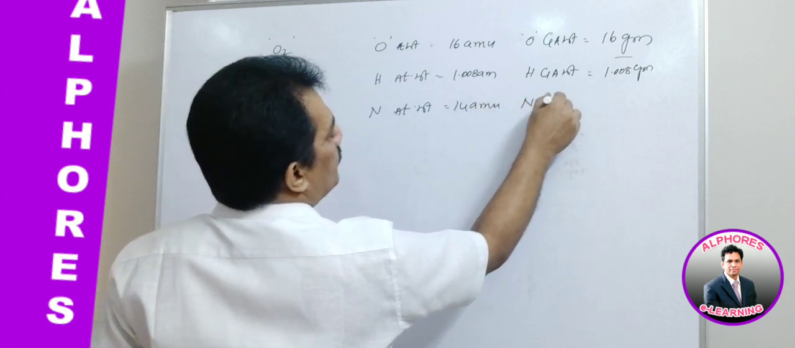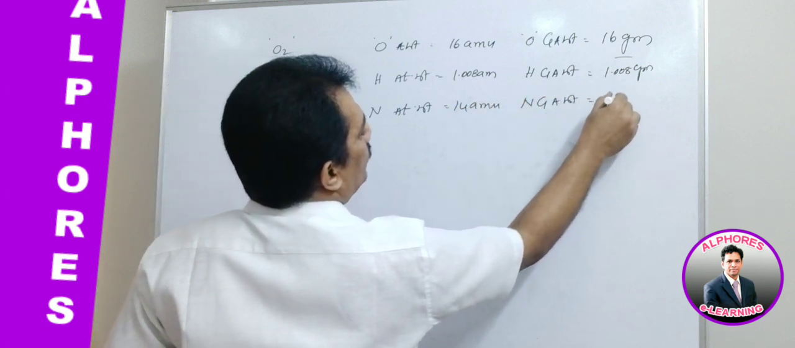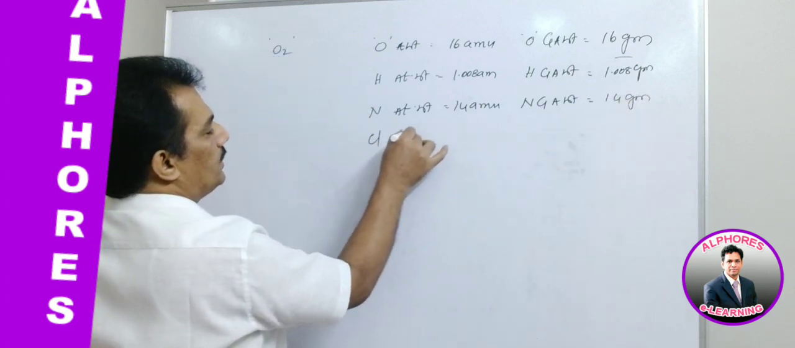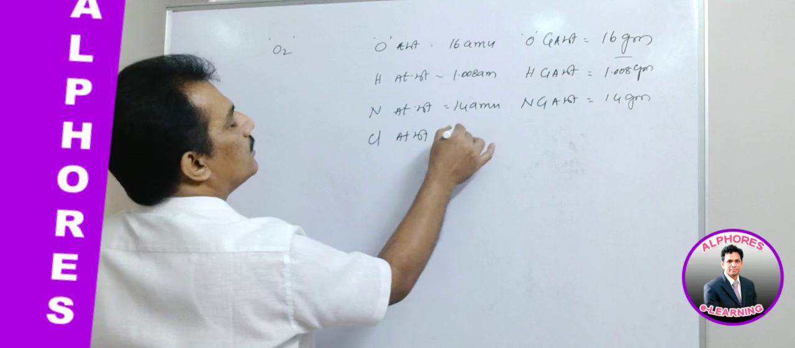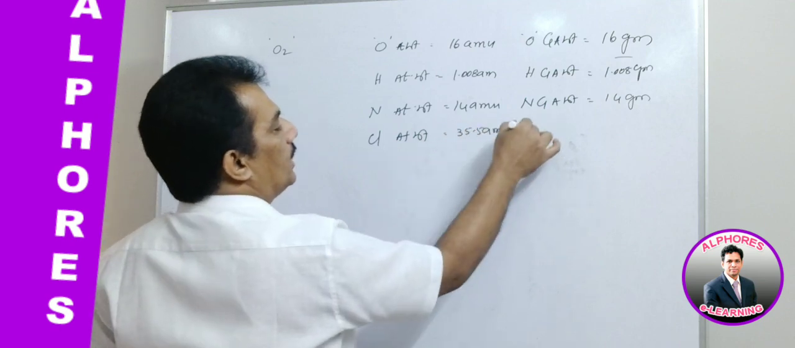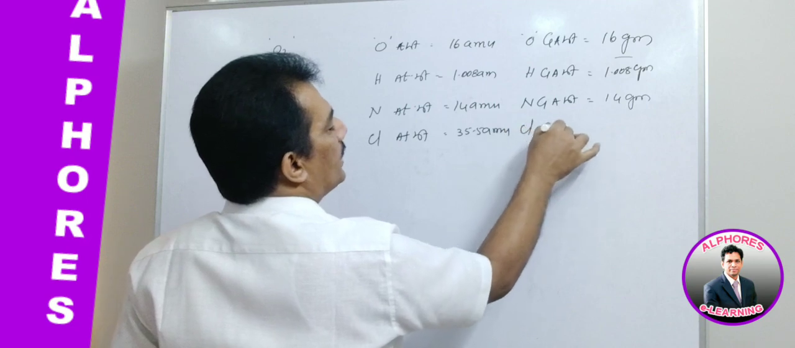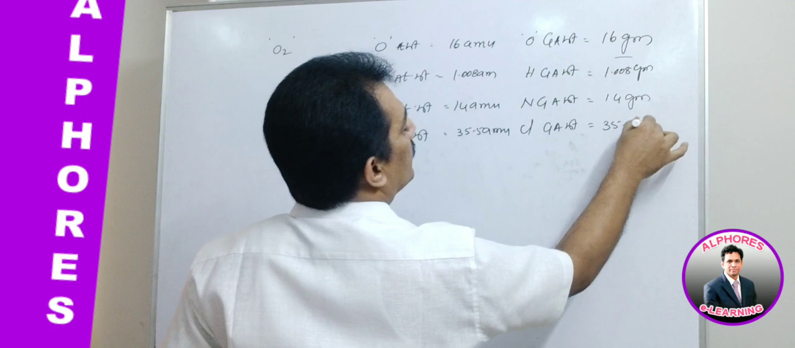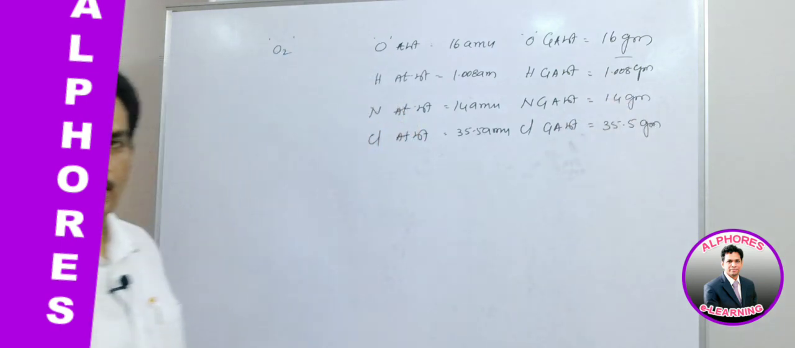Nitrogen gram atomic weight is 14 grams. Chlorine atomic weight is 35.5 AMU, and chlorine gram atomic weight is 35.5 grams. Are you clear?